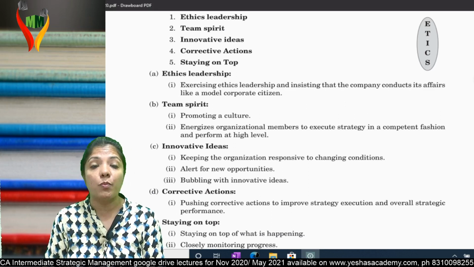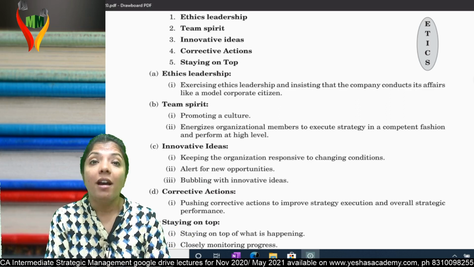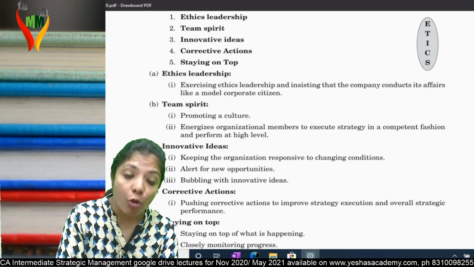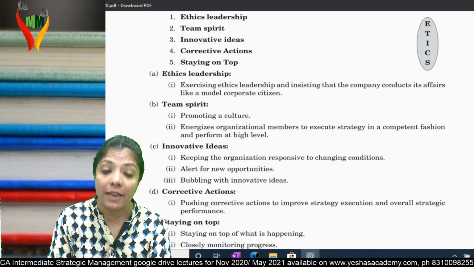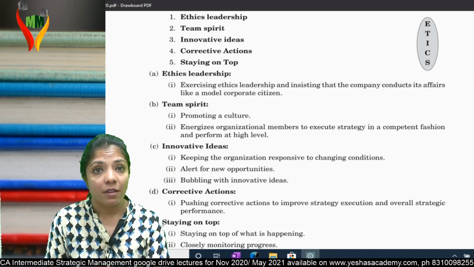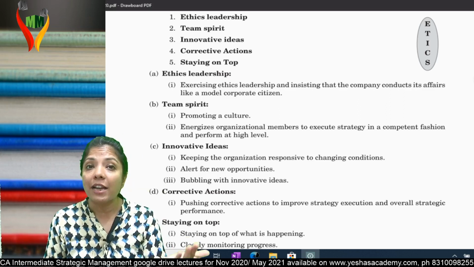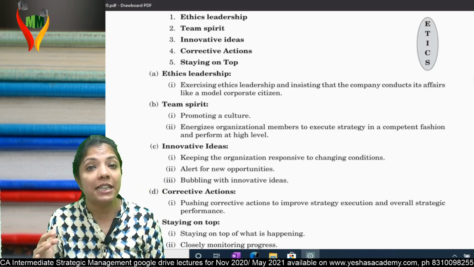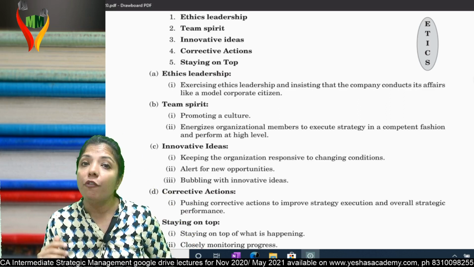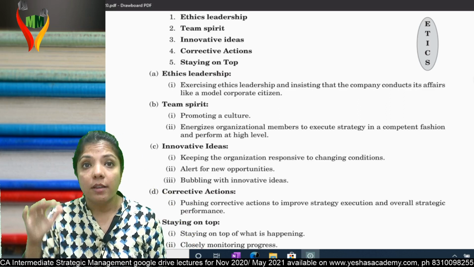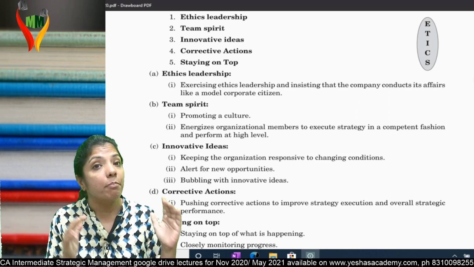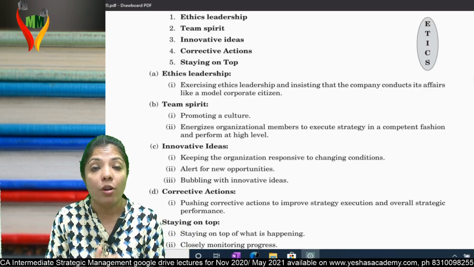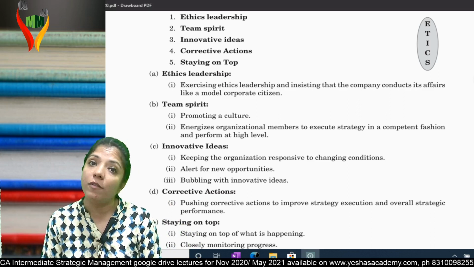Accept those ideas with open arms. Fourth, corrective action. It's very important for a leader to take corrective action, and most important to take it at the right time. If time goes and then you take action, this action is of no use. So, corrective action. Am I clear? And fifth, staying on the top. You are on the top and see what hurdles can come in the future and be ready with the solution so that there are no hurdles in smooth execution of strategy.